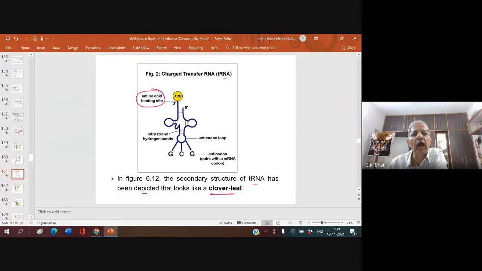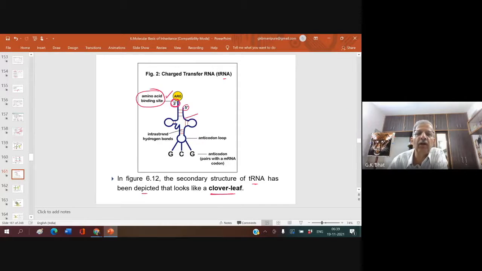You must remember that the amino acid binding site always has a 3 prime end. To the 3 prime end of the tRNA, amino acid binds. It is the first time they asked this question in the NEET exam. Understood? Not to the 5 prime.